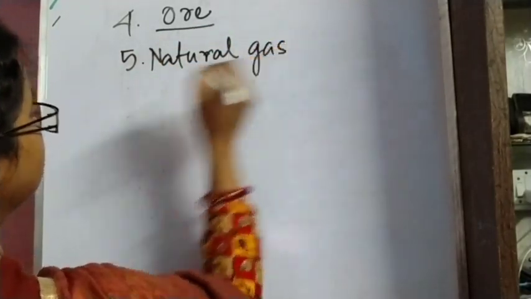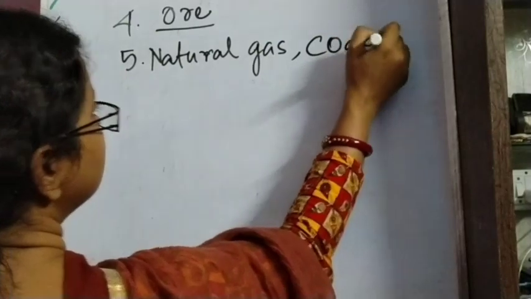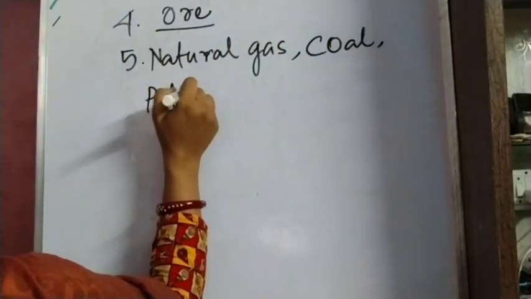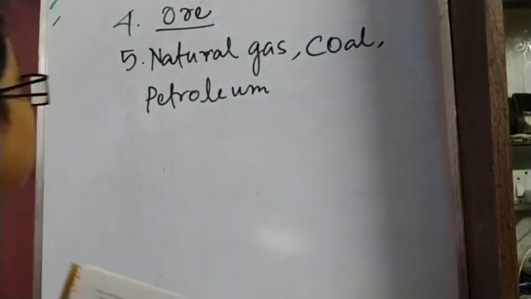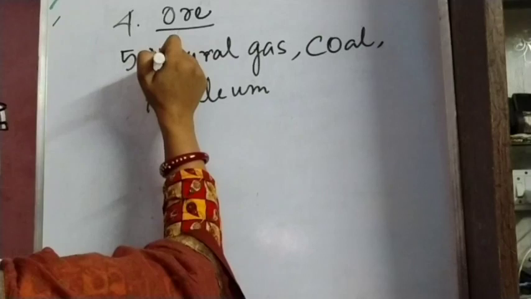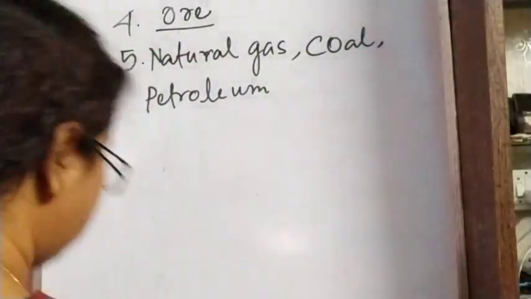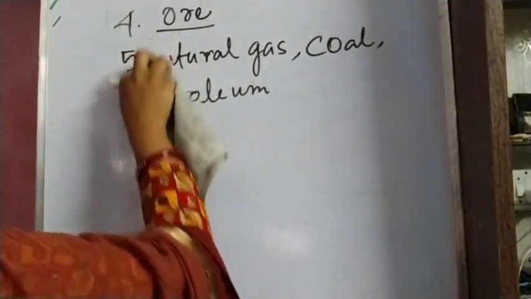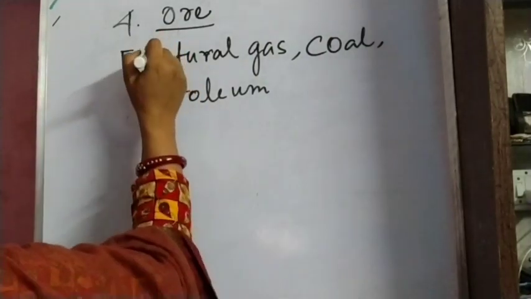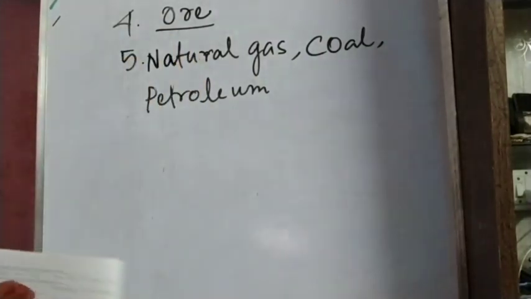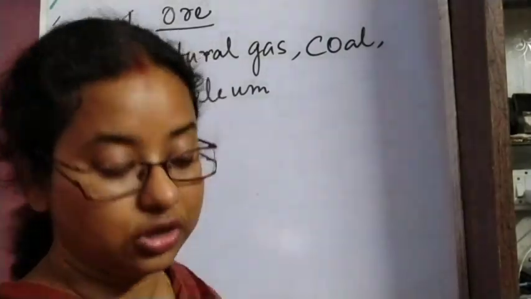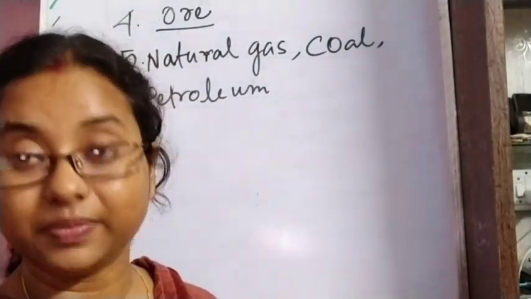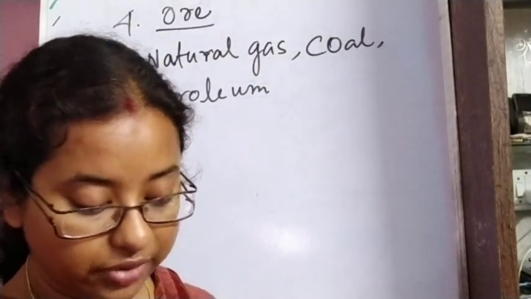Natural gas, coal and petroleum. Okay, natural, I hope you can understand. Let me write it properly. Natural gas, coal and petroleum, these 3. Now the next question is, state whether the following statements are true or false. True or false we have to state.